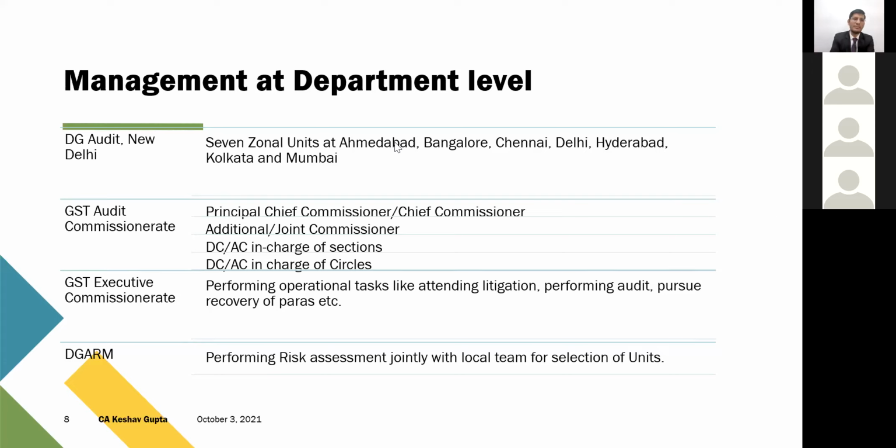And then comes the most important department, which is the key department as of now, that is DGARM. ARM means Director General of Analytics and Risk Management. This has emerged as a new department, and in this era of artificial intelligence, this entire thing is going online: the entire data of e-invoice, e-waybill, toll plaza receipts, that is FASTag data. Everything is aligned and every data is analyzed, and we ourselves are doing compliance also.